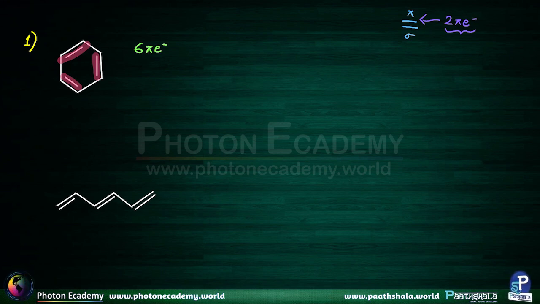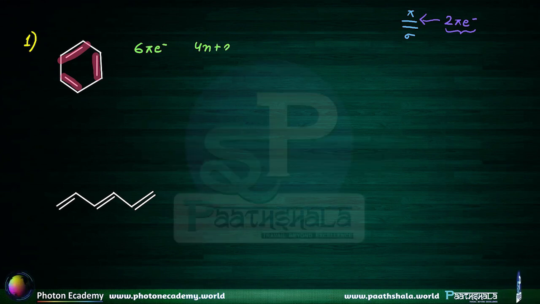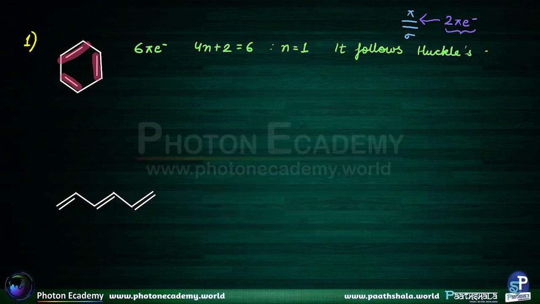Now, if I compare it with 4n plus 2 and put it equal to 6, we get n equals 1. So yes, it follows Huckel's rule. The first condition is satisfied.